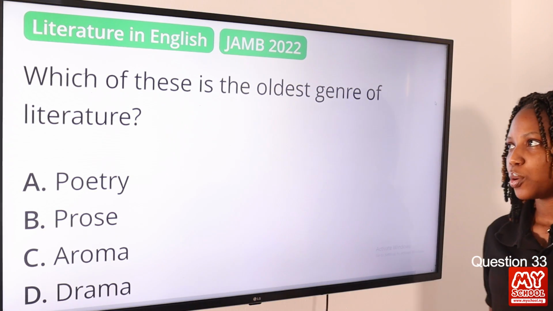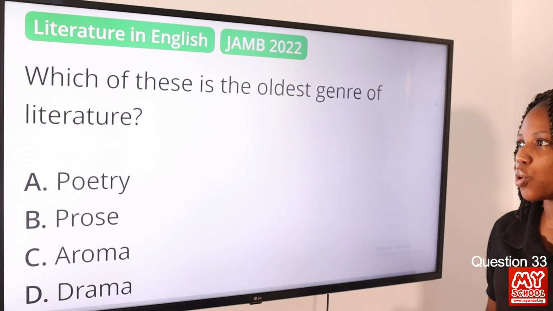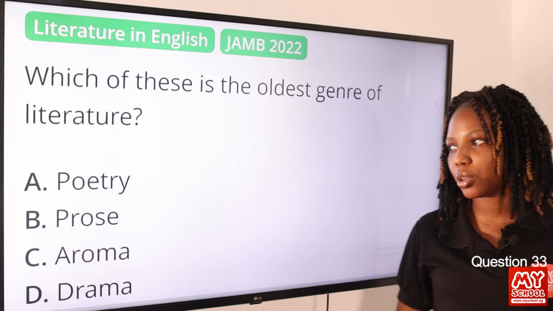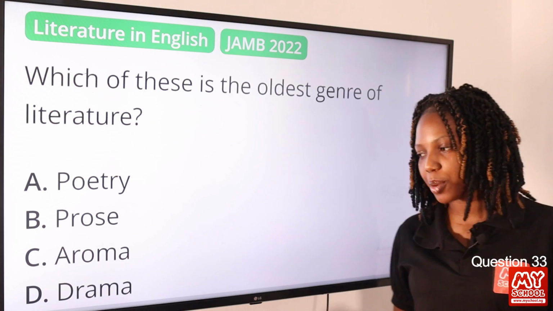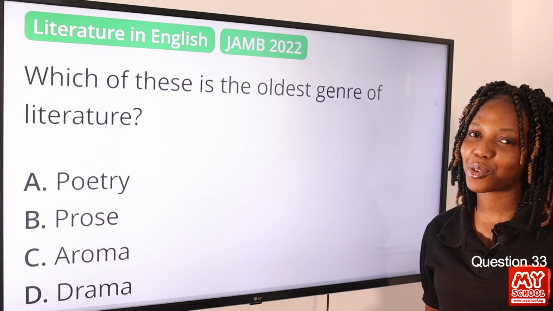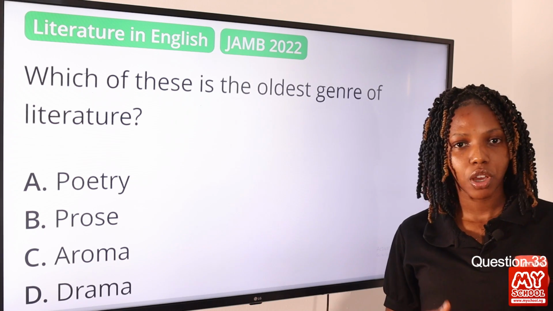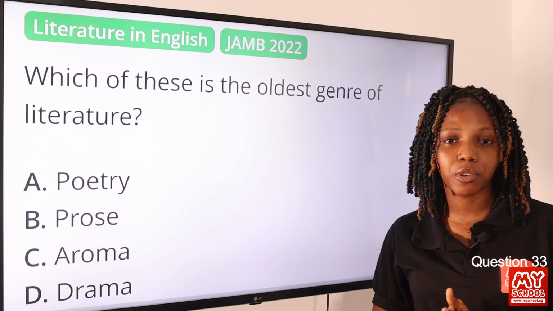Question 33. Which of these is the oldest genre of literature? Option A, poetry. Option B, prose. Option C, aroma. Option D, drama. The answer to this question is obviously poetry. Poetry is the oldest form of literature.